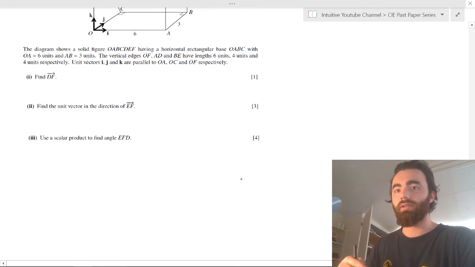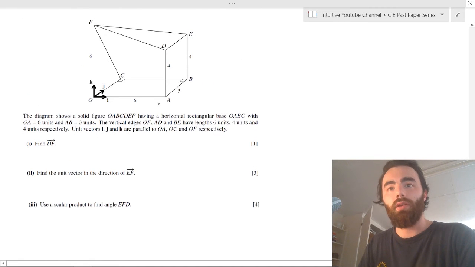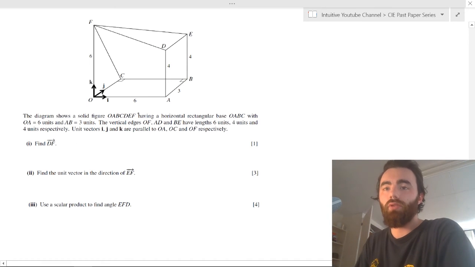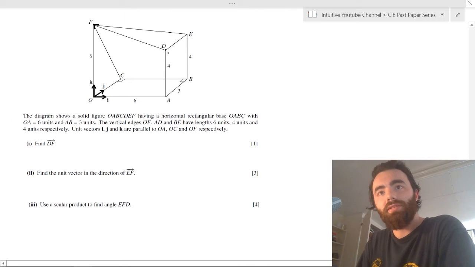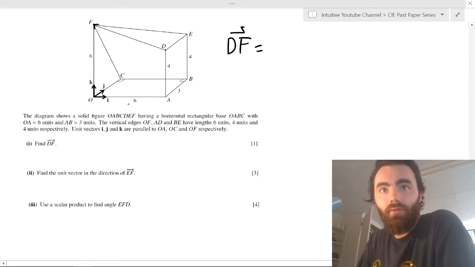And then all you need to do is just go through the worksheet that I got. So for this question, first part is find DF. So all you do is you just look on this diagram and you say, okay, well this is DF here. D to F in that direction. So DF, you just need to find a way to get from D to F. Well, you can see on this diagram, DF is just 4 down, which is minus 4k.